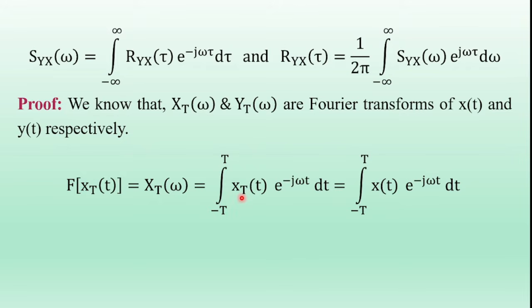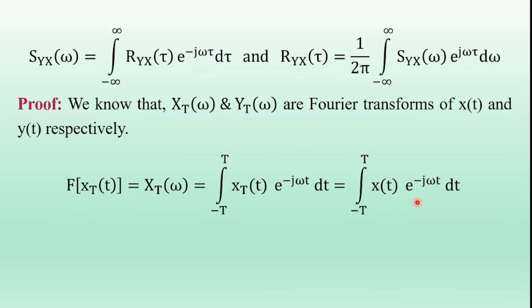But the signal xT of t is equal to x of t over the finite interval, that is minus capital T to plus capital T. So this equation is also written as the integral from minus capital T to plus capital T of x of t into e power minus j omega t dt.